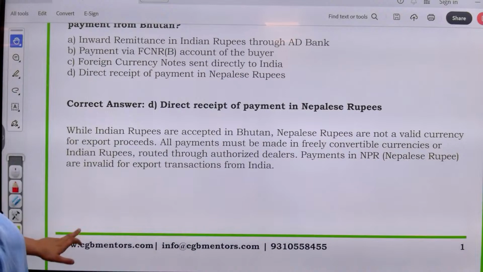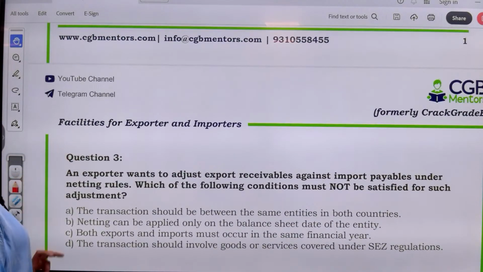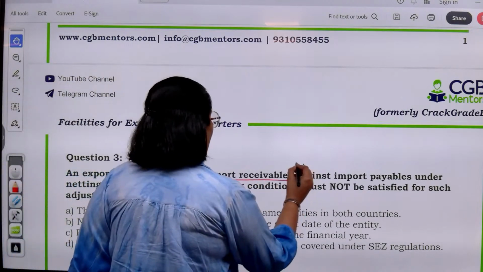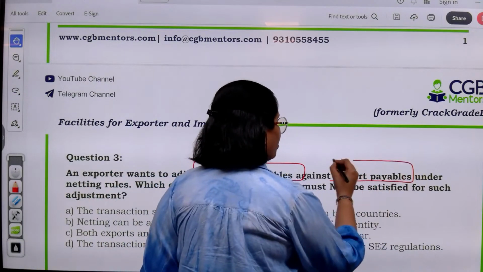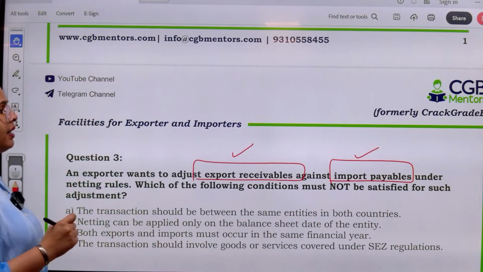Then we have question number 3. An exporter wants to adjust export receivables against import payables under netting rules.